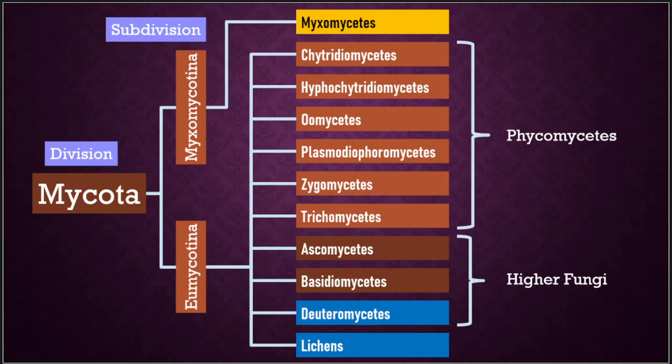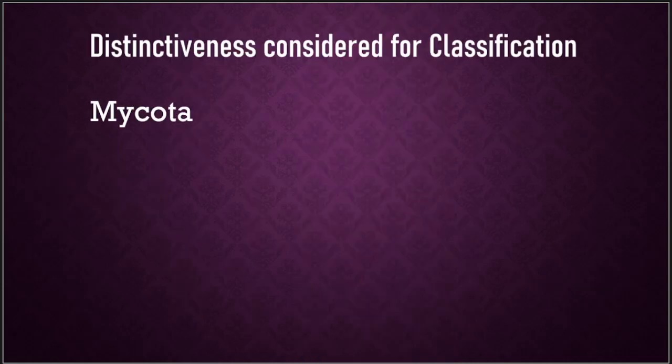So this is the overall classification of the Alexopoulos system up to class level. Let us further verify what distinctiveness was considered for this classification, how these classes have been divided into different categories, and how the fungi have been grouped. Let us learn that particular aspect.